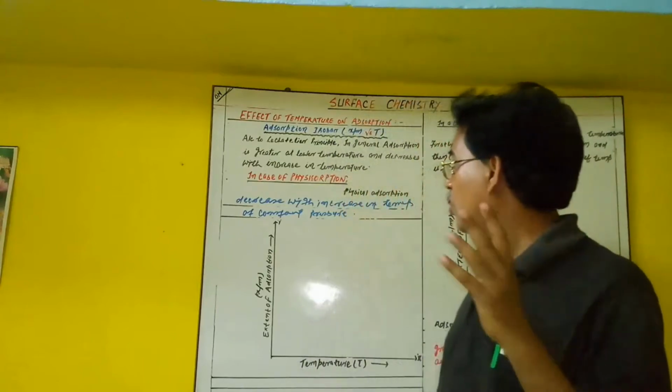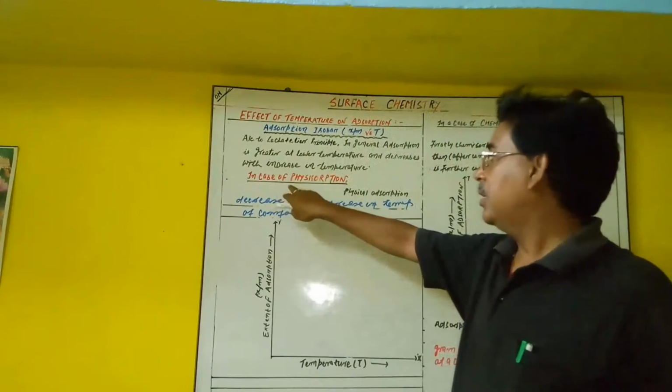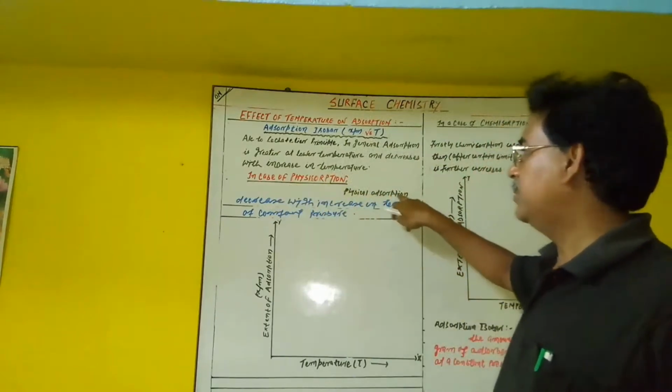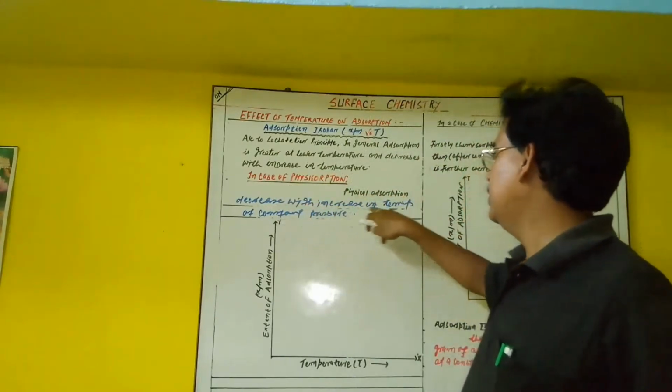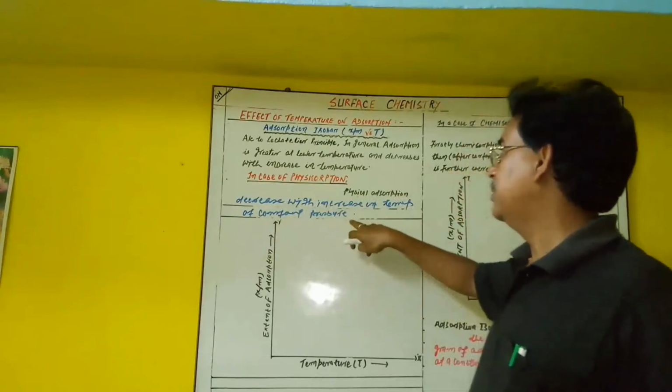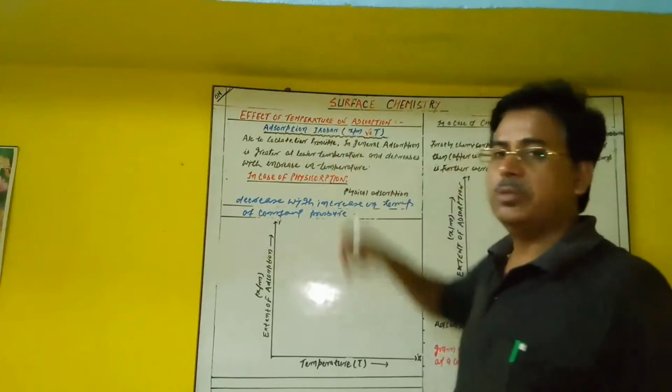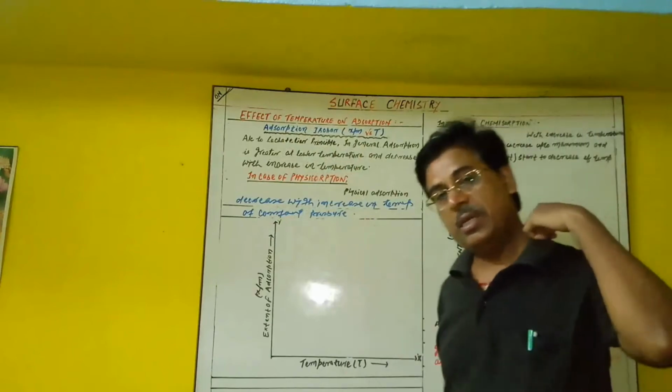So you watch this. Again, we already said physical adsorption decreases with increase in temperature at a constant pressure. Later we say that it is called adsorption isobar. So now you see the graph.